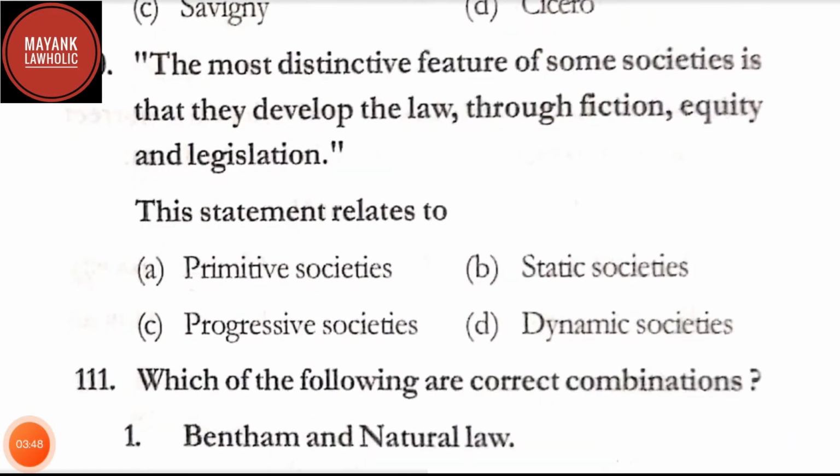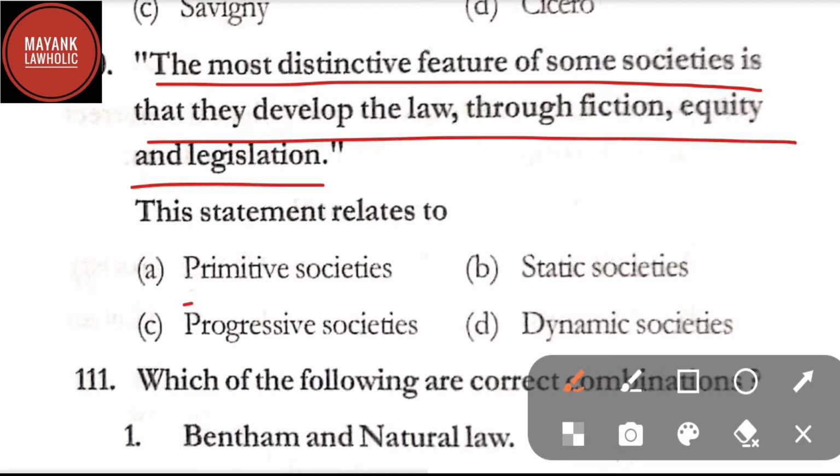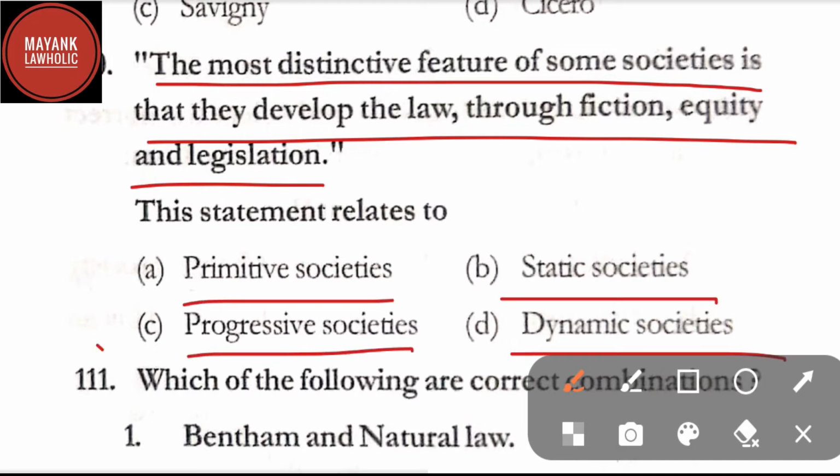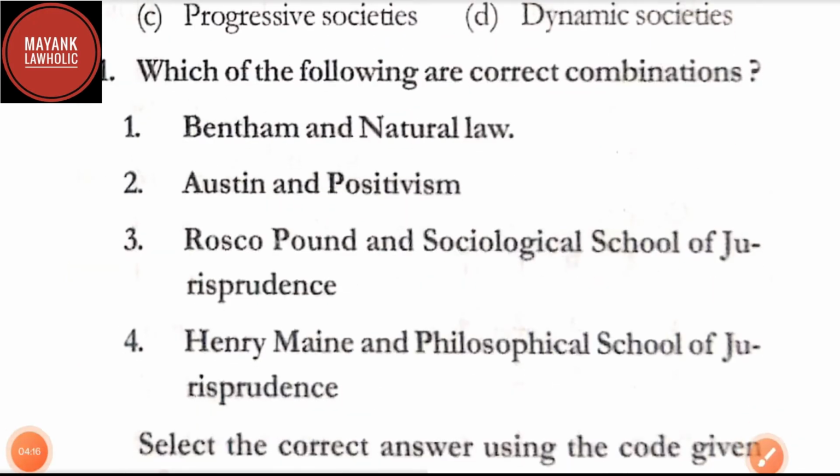Question number 110. The most distinctive feature of some societies is that they develop the law through fiction, equity, and legislation. This statement relates to primitive societies, static societies, progressive societies, dynamic societies. Here in question number 110, the correct answer is option C, that is progressive societies. In progressive societies, the most distinctive feature is that they develop the law through fiction, equity, and legislation.